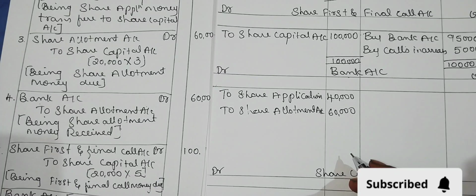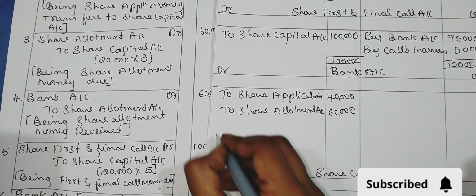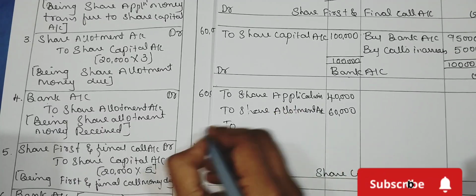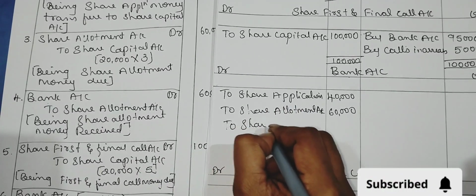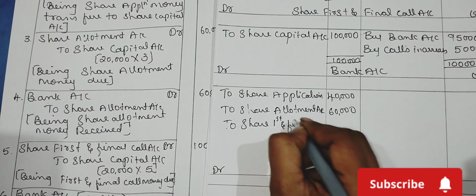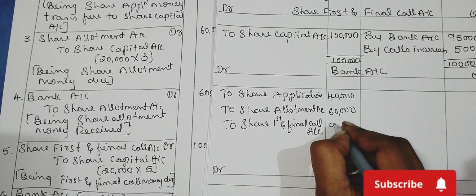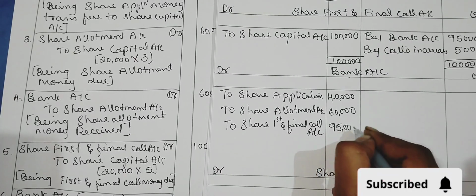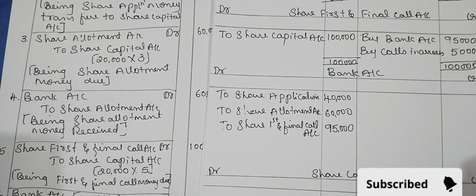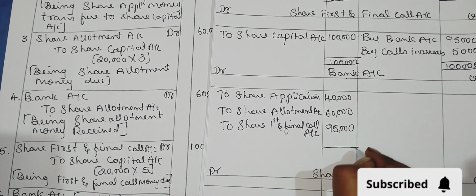And again bank account debtor to share first and final call account, 95,000. So what is the total amount? 1,95,000.